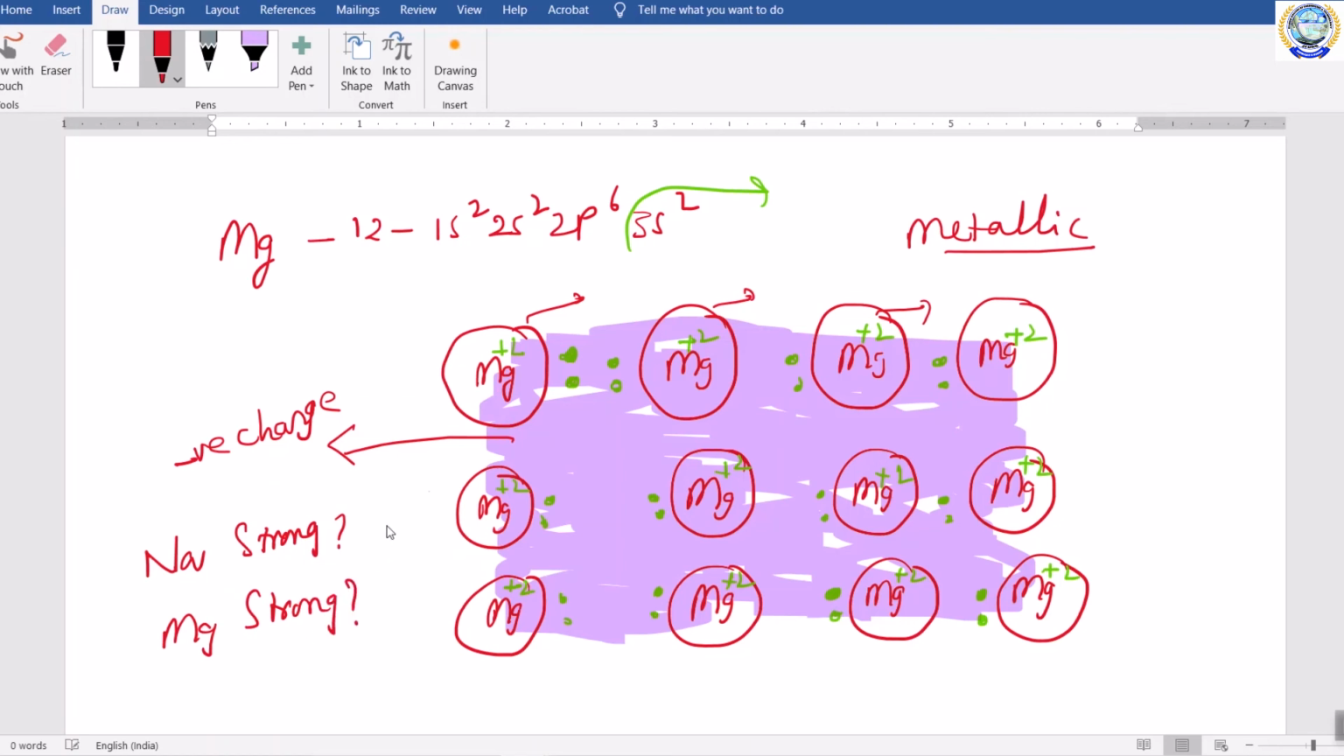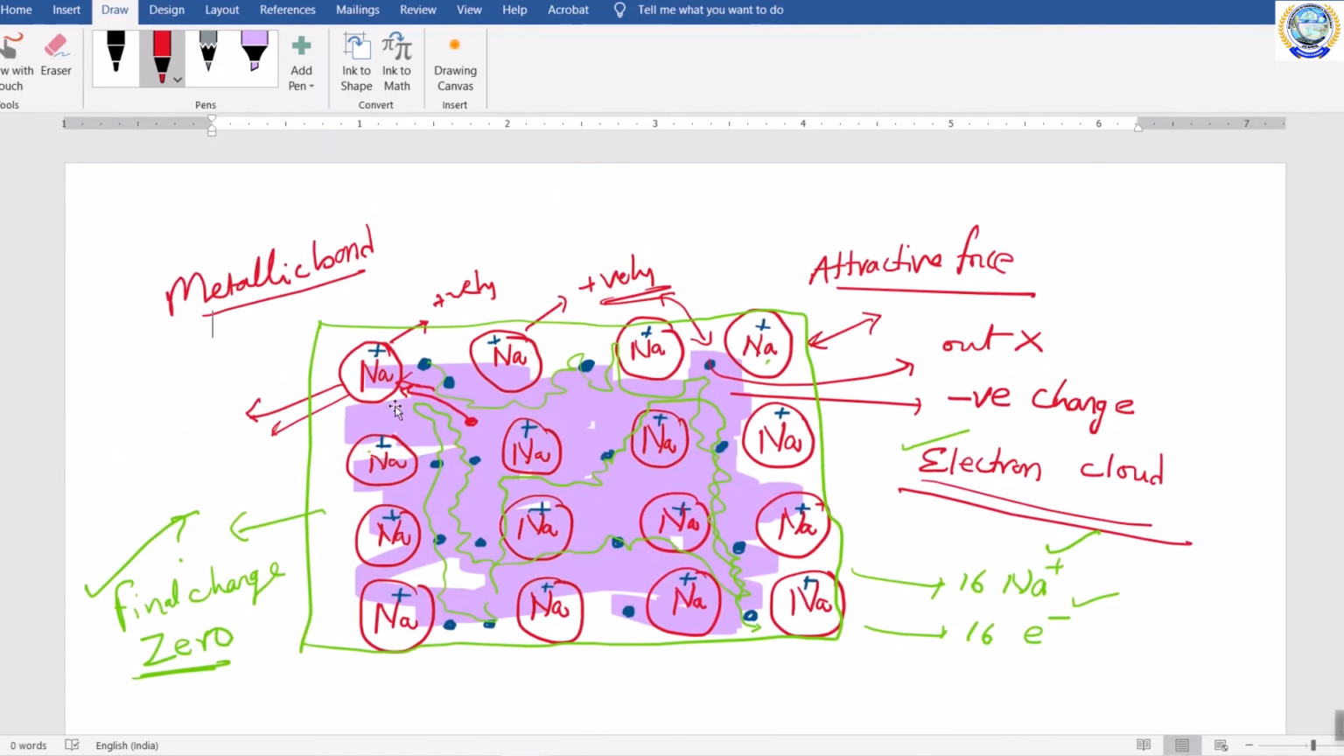So no doubt at all, the metallic bond present in magnesium is stronger than the metallic bond present in sodium. Why? Because this electron cloud contains more negative charge. Suppose here, it is having 16 atoms. For 16 atoms, it is giving 16 electrons of negative charge.